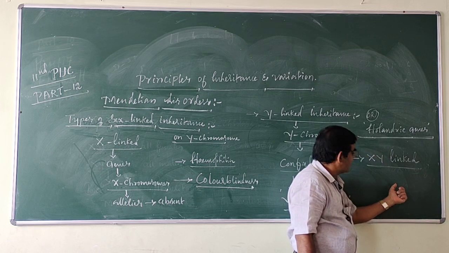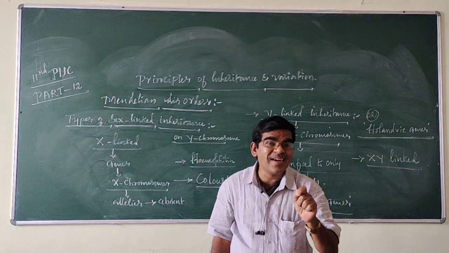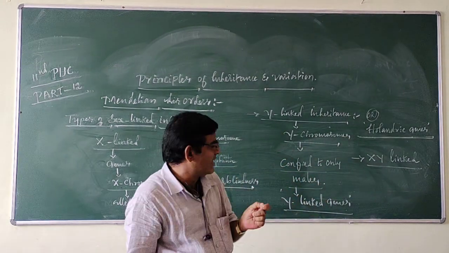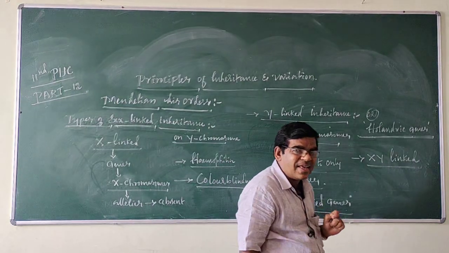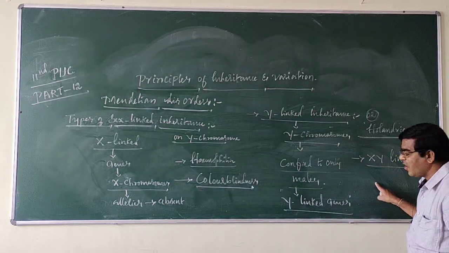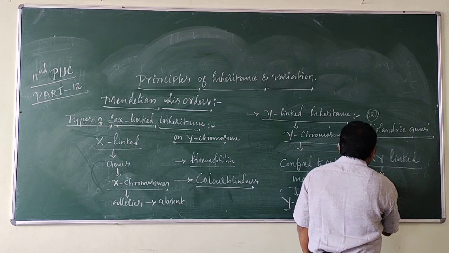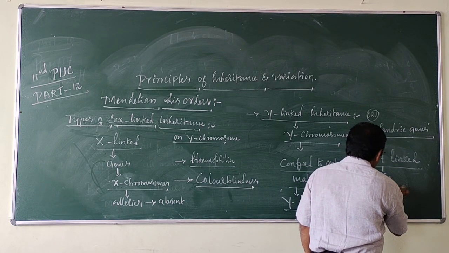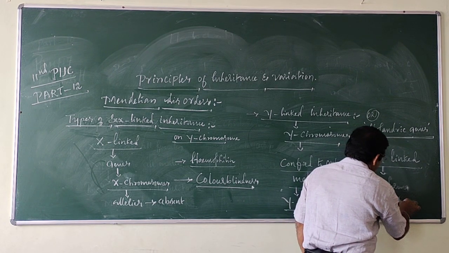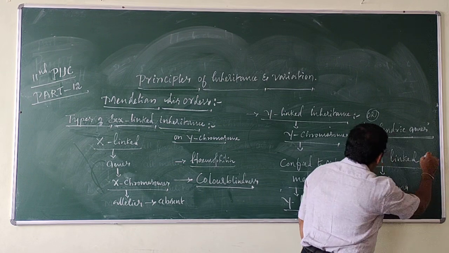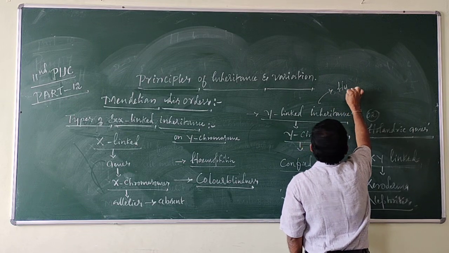Such genes are called XY-linked genes, and the inheritance is called XY-linked inheritance. Examples: xeroderma and nephritis. Y-linked inheritance example: hypertrichosis.